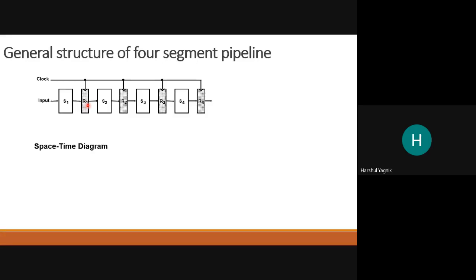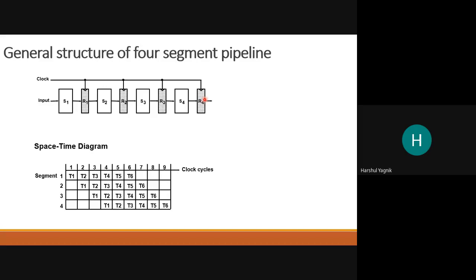So what we have right now, observe that there are 4 different segments. Segment 1 S1, segment 2 S2, segment 3 S3, segment 4 S4. Each segment is some different combinational circuit which is doing some different task. So far with me? Now, how are we going to use these segments while designing the architecture? That is the question.